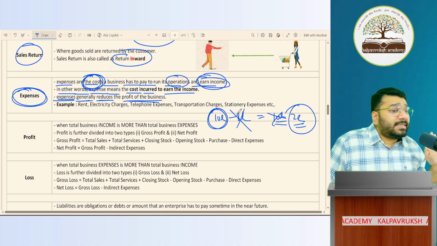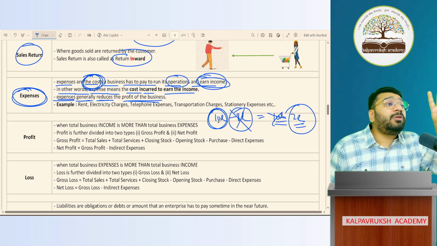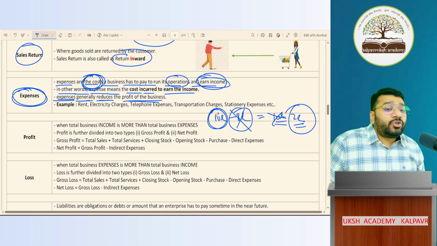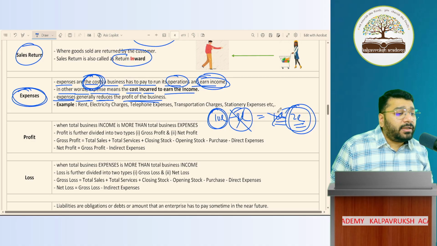From this 10 lakh rupees, 8 lakh rupees is spent in my business. 8 lakh I've spent in my business. So actual money, how much did you make? Actually, how much profit did you make? Only 2 lakh. So this 2 lakh is the final profit on which you'll pay tax. Got it? Not got it?